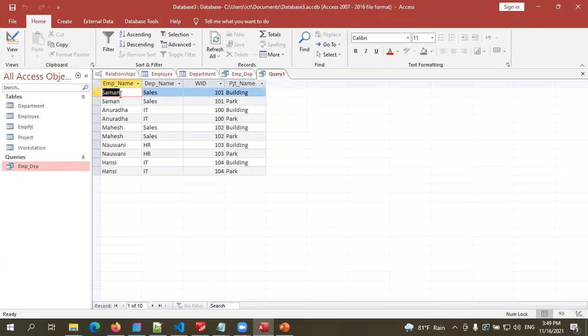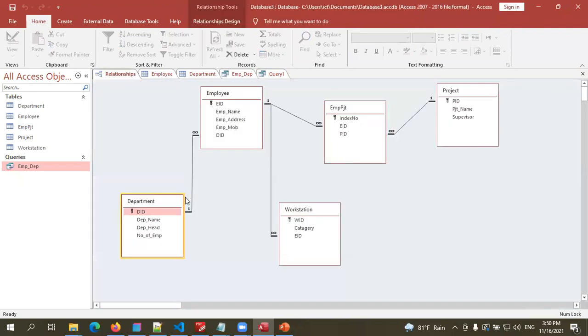See, someone, department, workstation ID, he's working in the building project. Again, he is working in the park project. All the data is there. So like that, children, using query wizard, query design, we can abstract the relevant or required data from multiple tables. All these 4 fields belong to 4 tables. Because we have already created these relationships, Access will go through these relationships and find the relevant data and show them in the query. Without the relationships, this will not work.